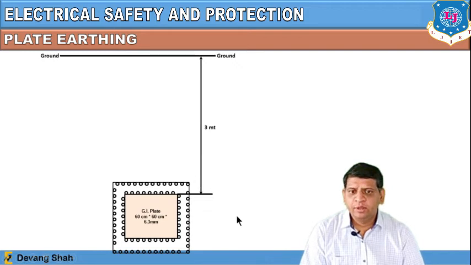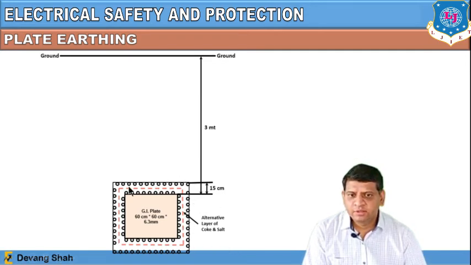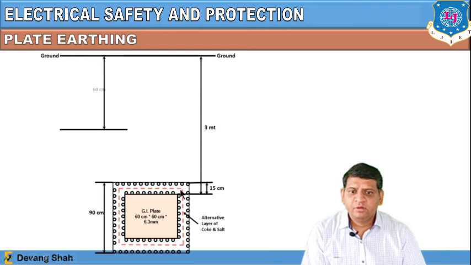Now here the pipe is completely replaced by a plate, where this is the proper specification of the plate, right? So we assume this plate is at 1 meter, or you can check the alternate layer of coke or salt layering, like we use in pipe earthing, the salt and charcoal. In the same way, here the coke or charcoal and salt layer is placed at the periphery of this plate, and this complete layer has a dimension of 15 centimeter, right? So by that way you can provide a low value of resistance for a high current to be earthed, right? Now if you see here, the 19 centimeter depth is required from the 3 meter depth, right?